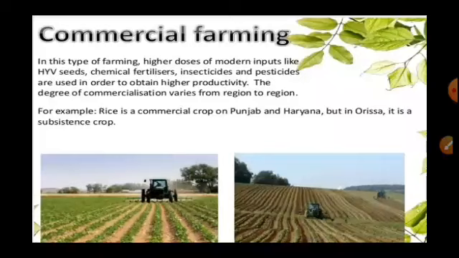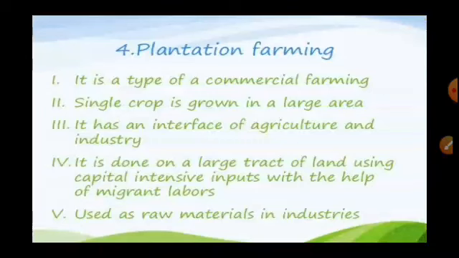They are selling the rice, so they can gain some profit from their farming. Number 4, plantation farming. Plantation farming is when a person does one kind of plantation and gains profit from it, and we call it plantation farming. It is a type of commercial farming.